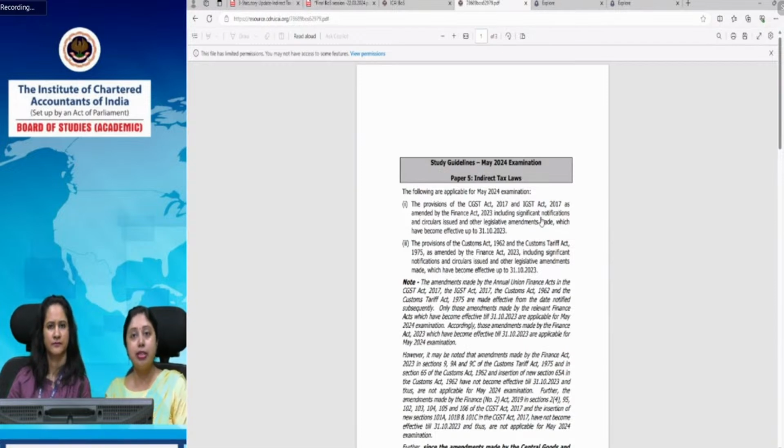Earlier only services were applicable, the services which were taxable under reverse charge mechanism. Now goods have also been included. That list is provided in your statutory update.